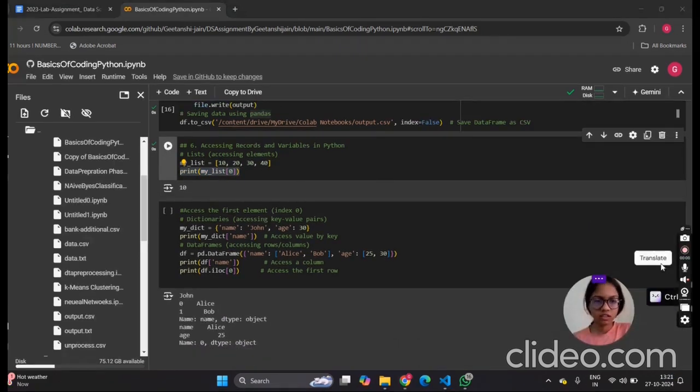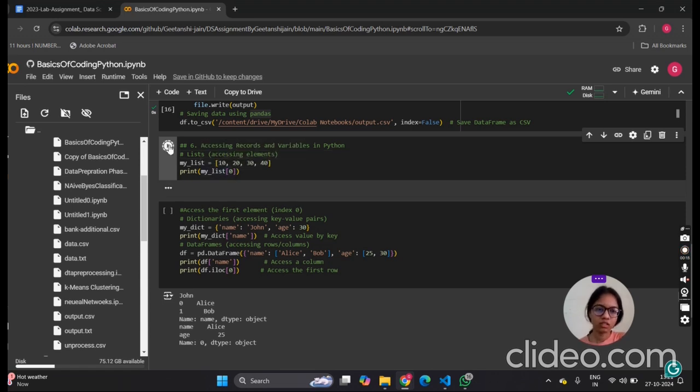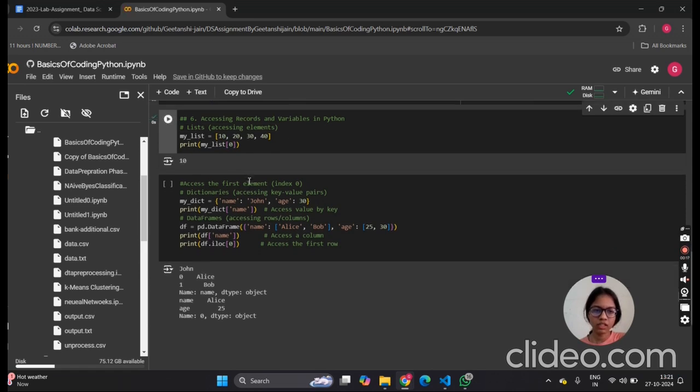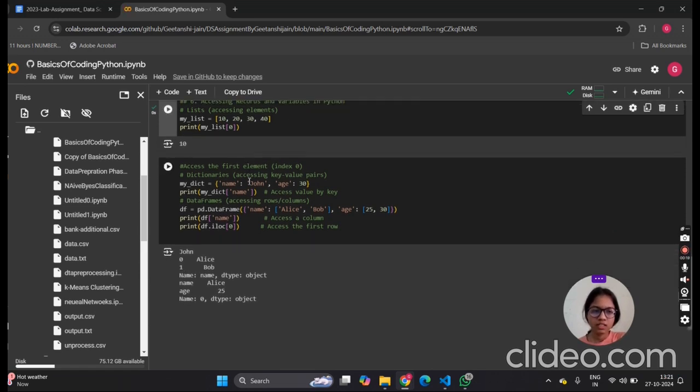Next is accessing records and variables in Python. Here is a list of elements 10, 20, 30, 40, and we want to access the first record in this list. So we write my list, index of 0. When we execute this command, we will get the output 10. So this accesses the first element, index 0.